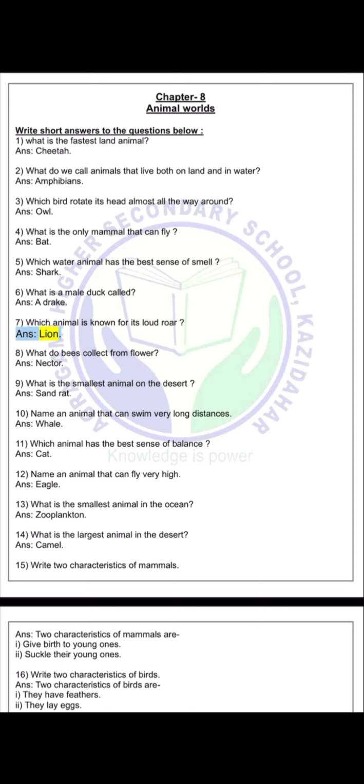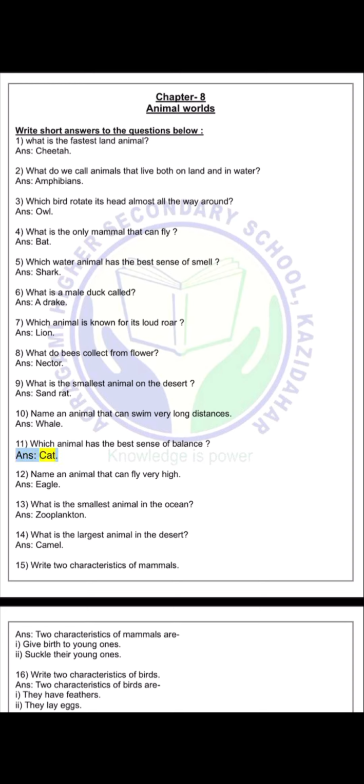Answer: lion. 8. What do bees collect from flowers? Answer: nectar. 9. What is the smallest animal in the desert? Answer: sand rat. 10. Name an animal that can swim very long distances. Answer: whale. 11. Which animal has the best sense of balance?